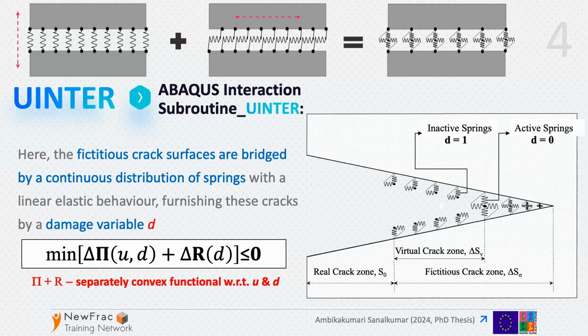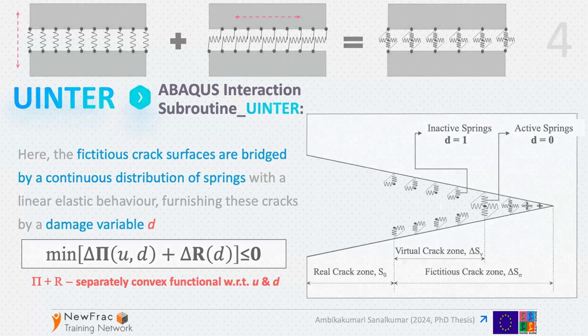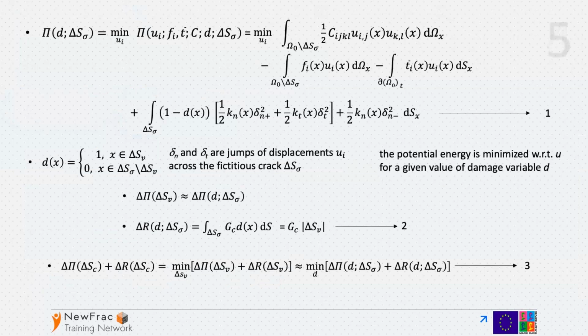So imagine that we have a real crack. This is a fictitious crack predicted by the stress criterion. And we also consider a virtual crack, which moves from zero length up to the maximum length given by the fictitious crack length. The damage variable is 1 along the virtual crack zone and is 0 in the rest of the fictitious crack. However, first, just to fix the notation, the potential energy is basically the sum of the bulk strain energy, the strain energy along the fictitious crack predicted by the stress criterion, and minus the external work.